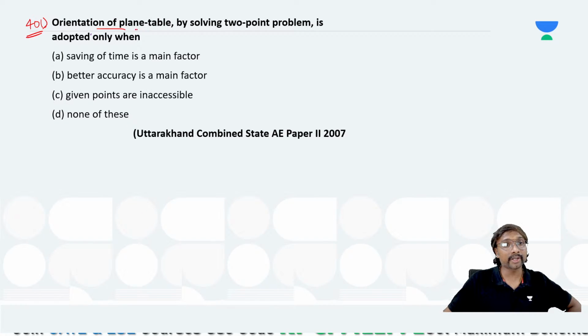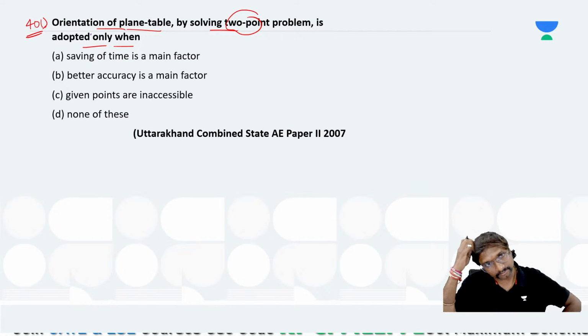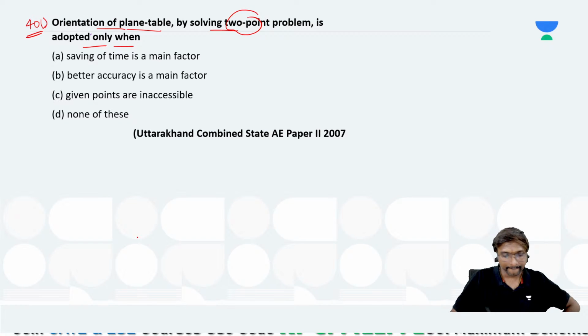Orientation of the plane table by solving the 2-point problem is adopted when saving of time is the main factor, right?